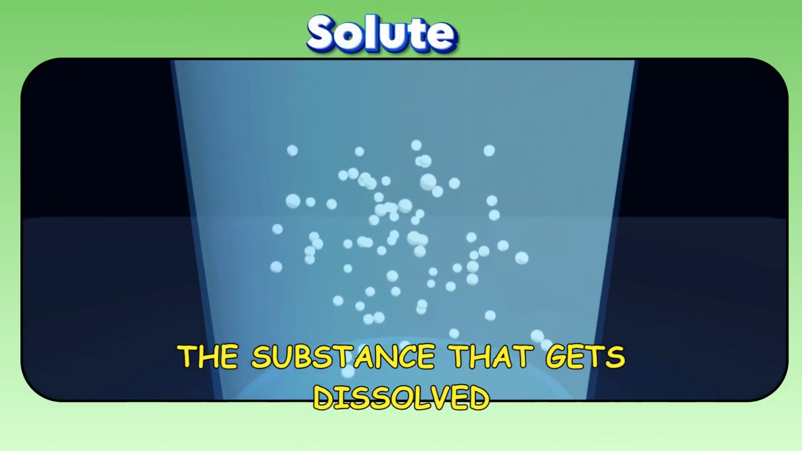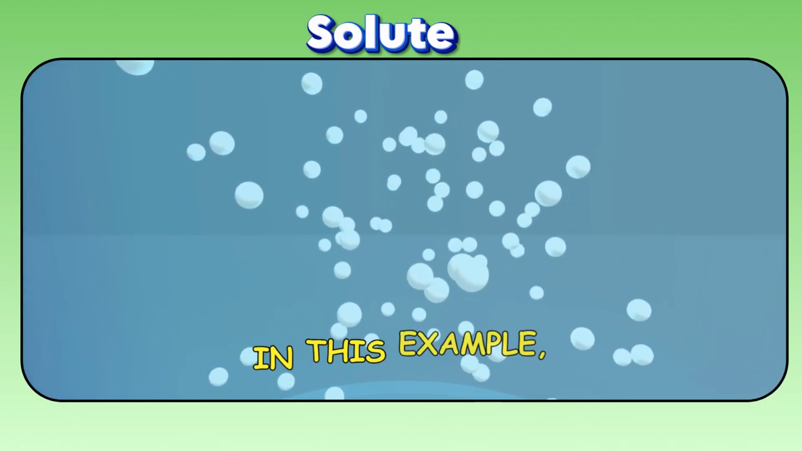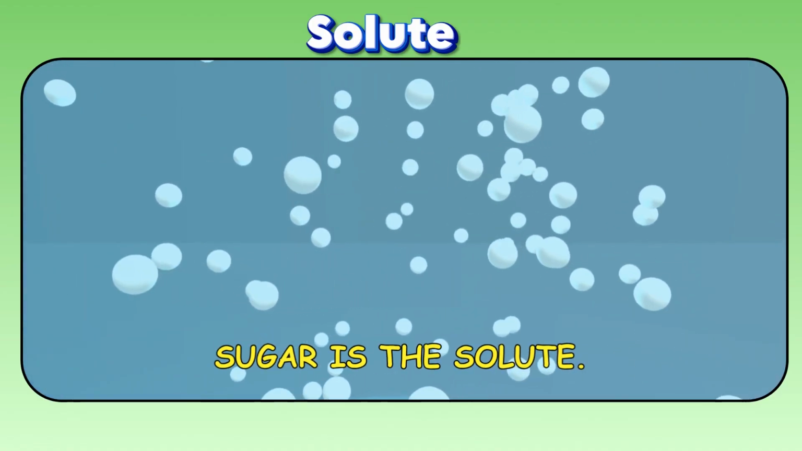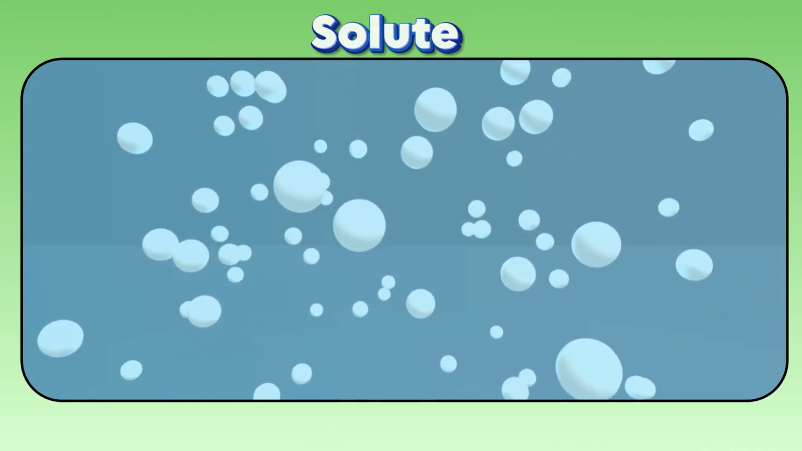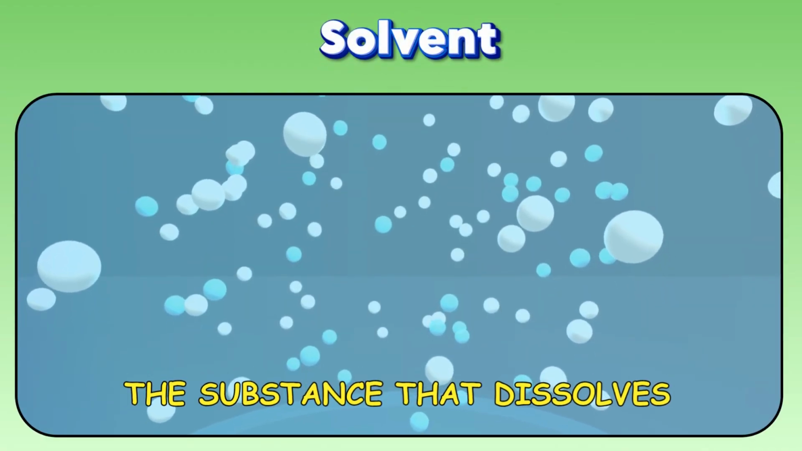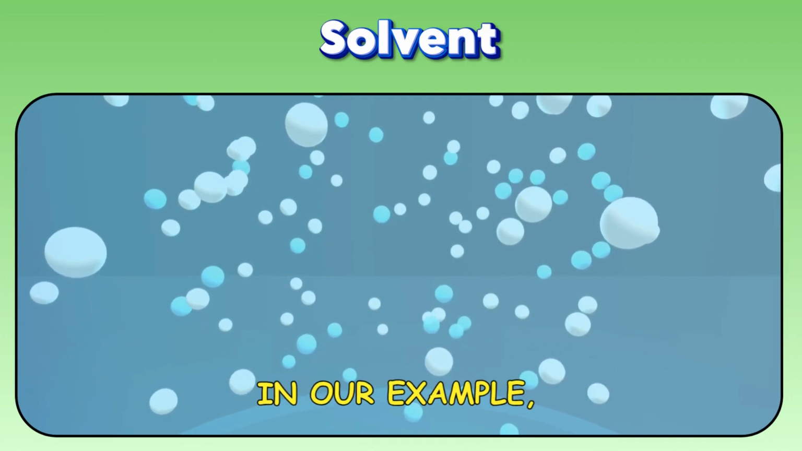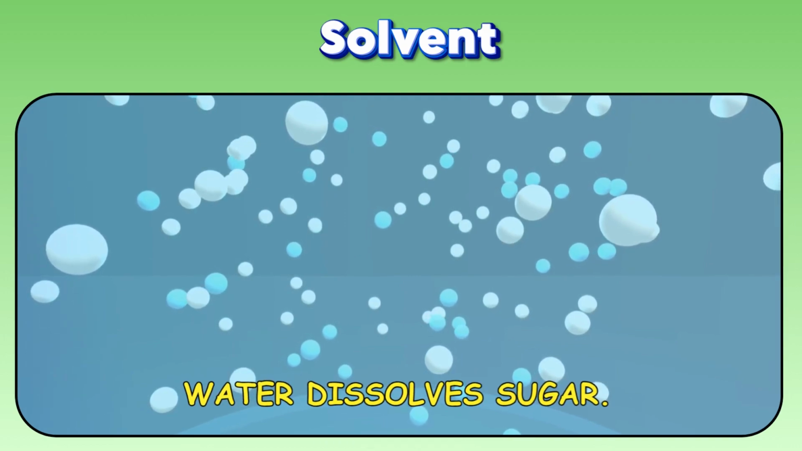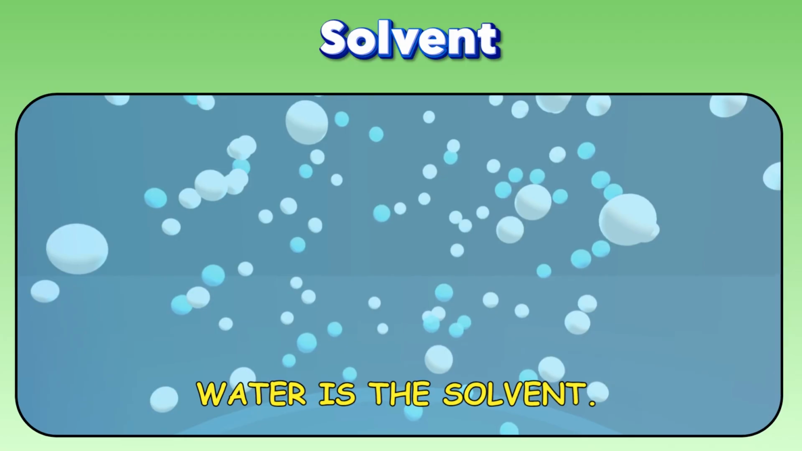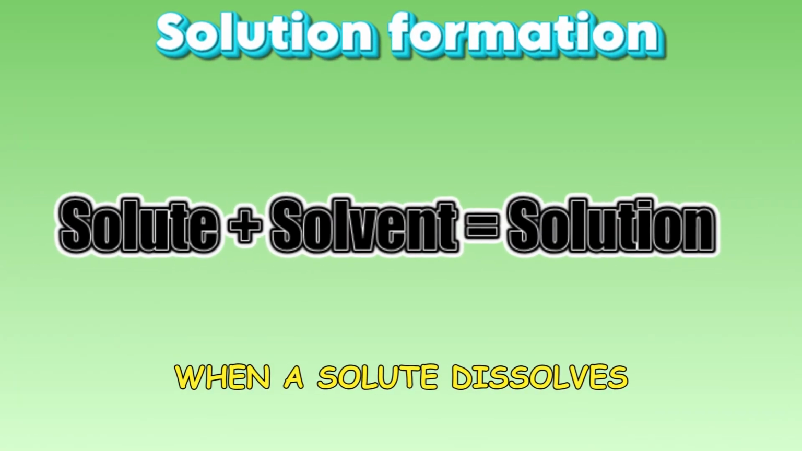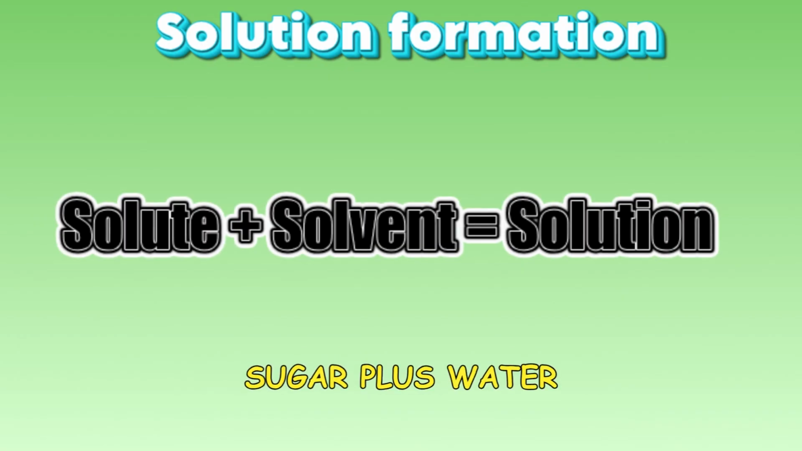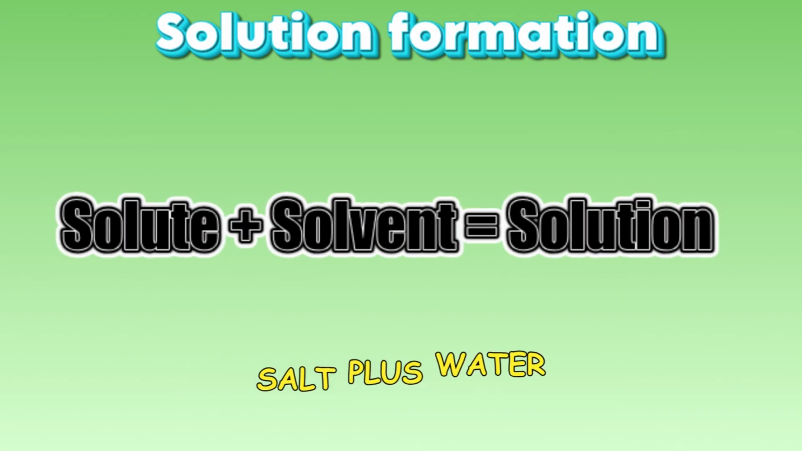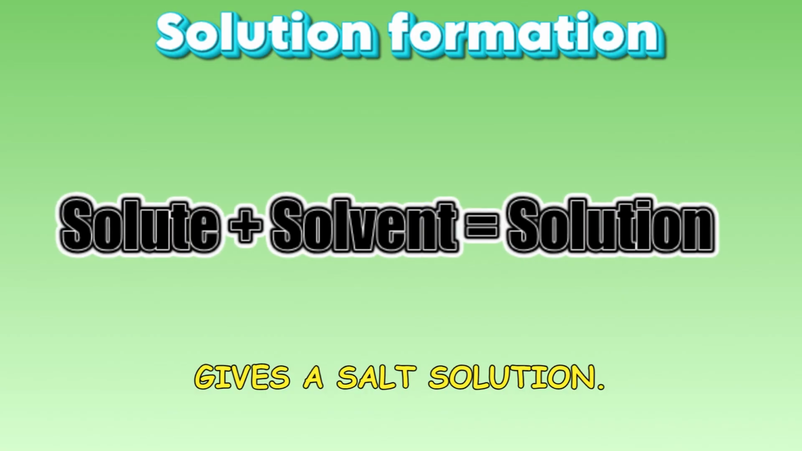The substance that gets dissolved is called the solute. In this example, sugar is the solute. And previously, salt in the salt and water mixture was also a solute. The substance that dissolves the solute is called the solvent. In our example, water dissolves sugar. Therefore, water is the solvent. When a solute dissolves in a solvent, a solution is formed. Sugar plus water gives a sugar solution. Salt plus water gives a salt solution.